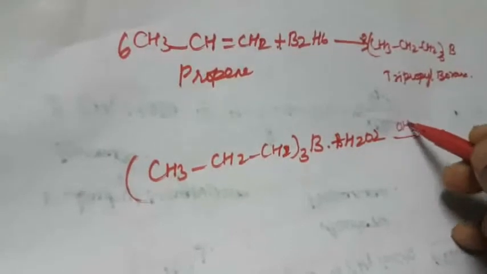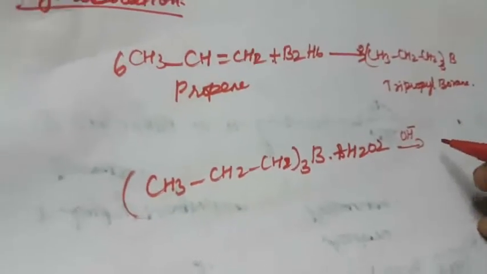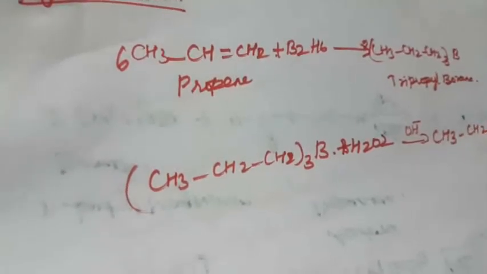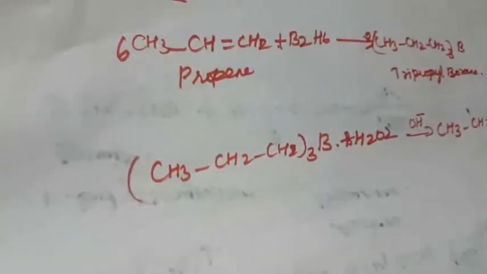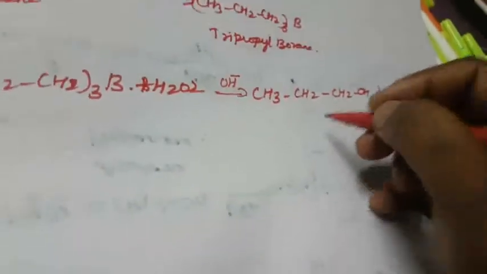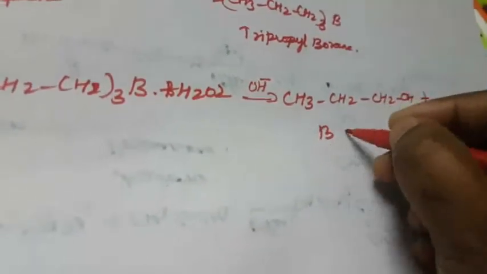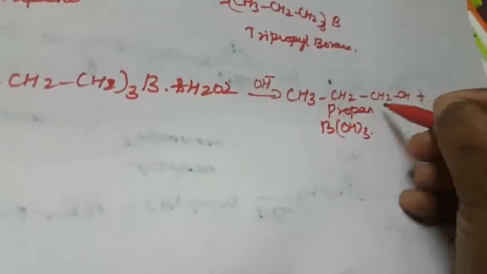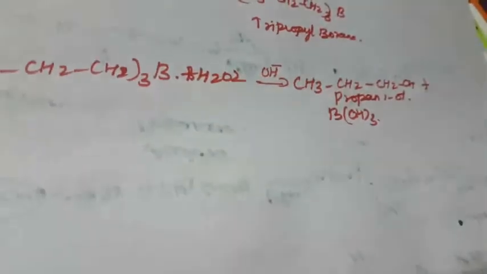OH minus is liberated to form the propyl alcohol CH3 CH2 CH2 OH. Then boron trihydroxide, boron hydroxide. What is this compound? That is propan-1-ol. Okay, so this is another one.